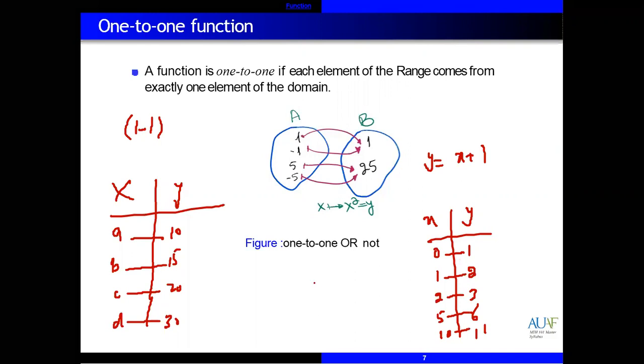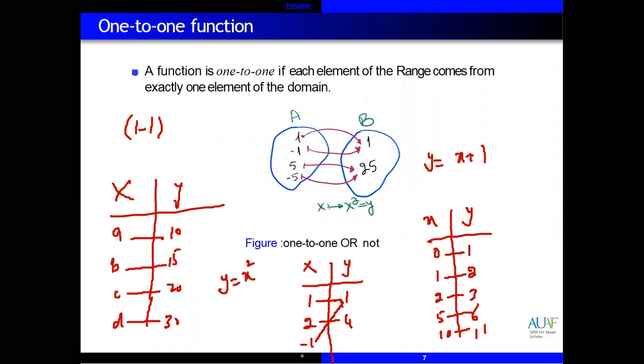If we say the function y is equal to x square, this one is not one-to-one. Why is this one not one-to-one? For example, if x is equal to 1, then 1 square is 1. If x is 2, then 2 square equals 4. But if we say minus 1, then minus 1 square is again 1. So minus 1 is also in relation with 1.